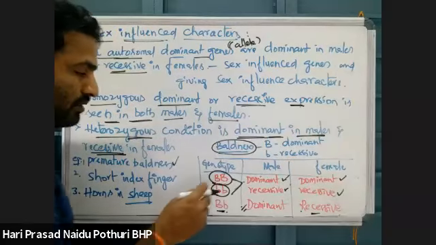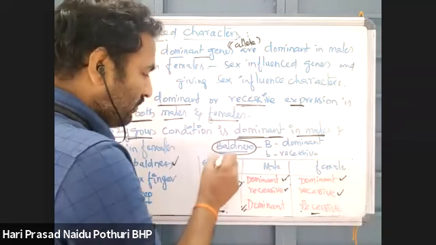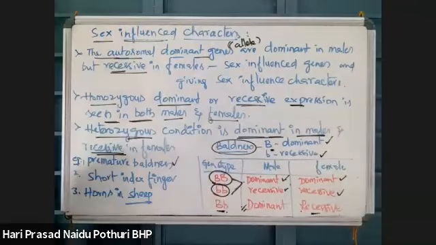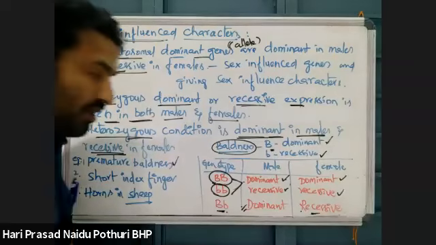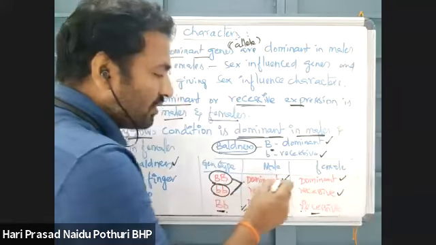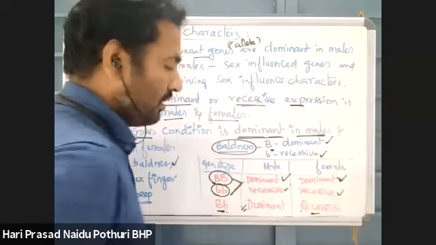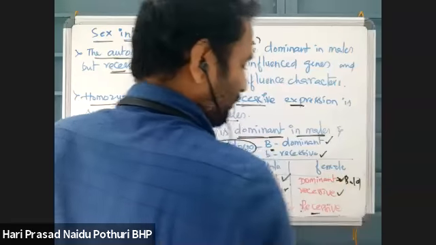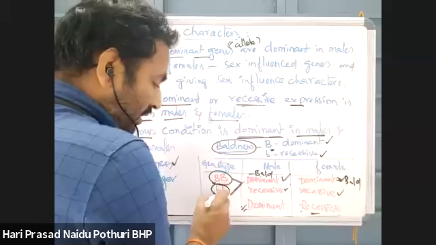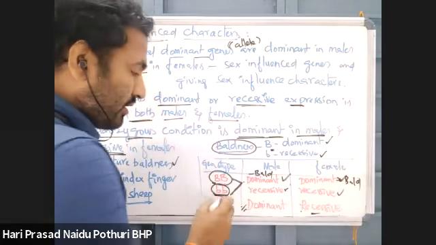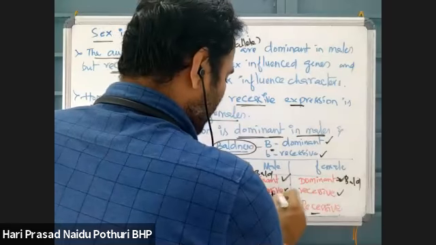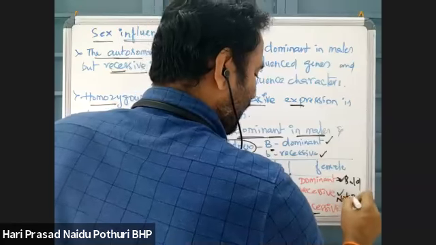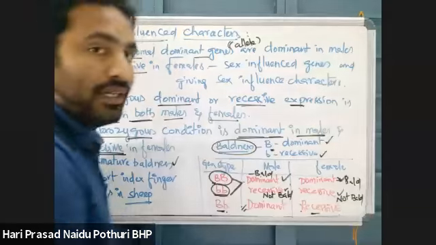For premature baldness, suppose there is a gene B, capital B, the dominant gene, and a recessive allele. Two alleles are present for baldness. If it is in homozygous dominant condition, it expresses baldness in both male and female. That means the male is bald and the female is also bald. When both alleles are recessive, there is no baldness in males and also none in females.